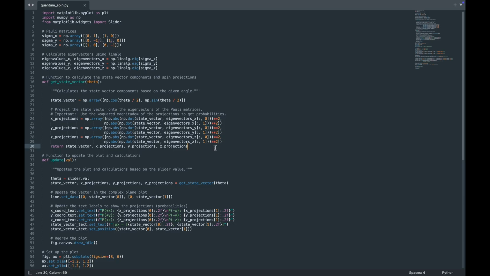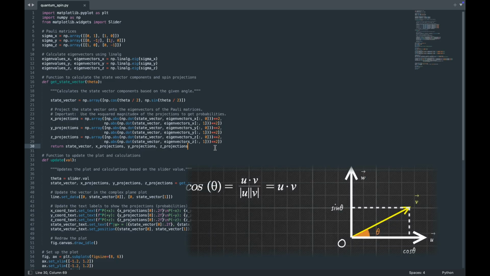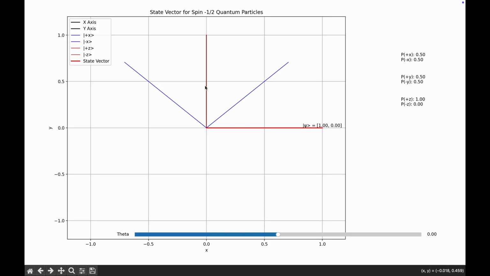It means the dot product between the state vector and one of the eigenvectors. Here, the dot product is equivalent to the cosine of the angle between them. This is the fundamental operation in quantum mechanics. If we run the scripts, we can see vectors in different colors. The red one is the state vector and can be controlled by the slider. The others are the basis vectors for Pauli matrices. The text on the right-hand side shows spin probabilities along different axes. You can see the values p positive y and p negative y won't change.